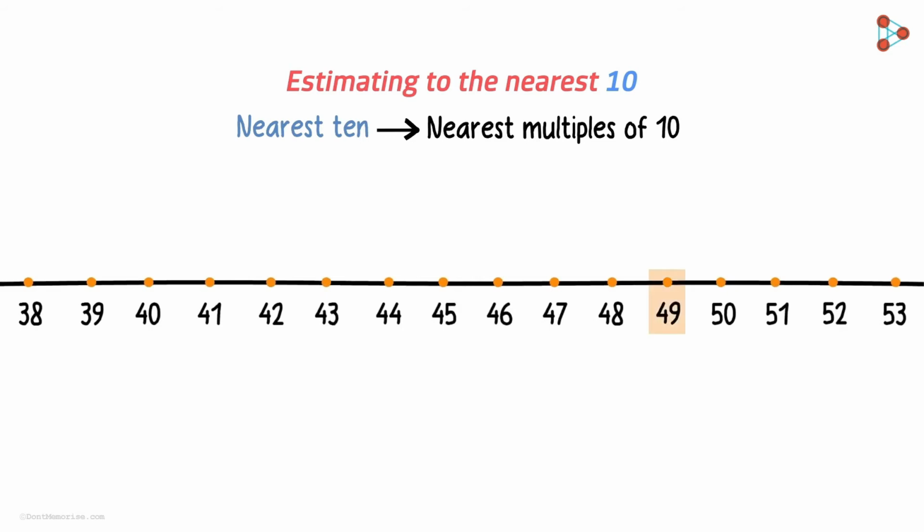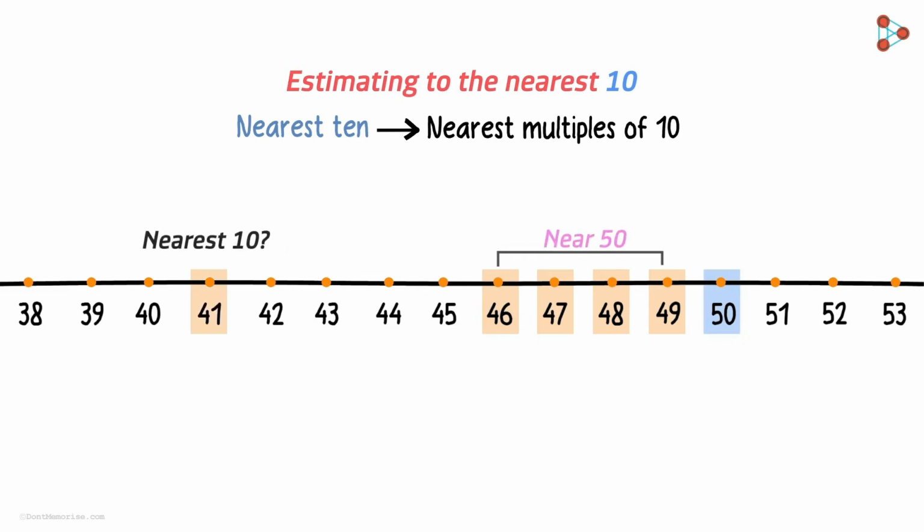Let's round off the number 49 to the nearest 10. What is the multiple of 10 which is nearest to 49? Yes, it's 50. So we can say that 50 is a good estimation of 49 to the nearest 10. What about 48? Which multiple of 10 is nearest to 48? It's 50 again. Similarly, 50 is a round figure of 47 as well as 46 to the nearest 10.